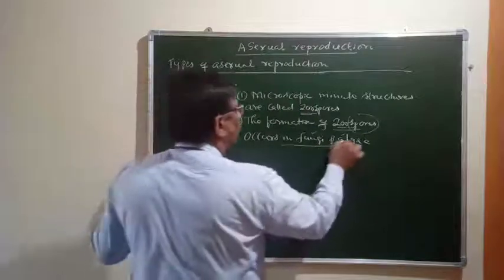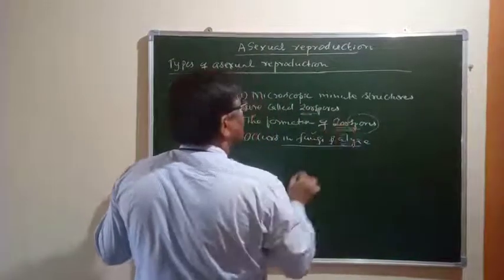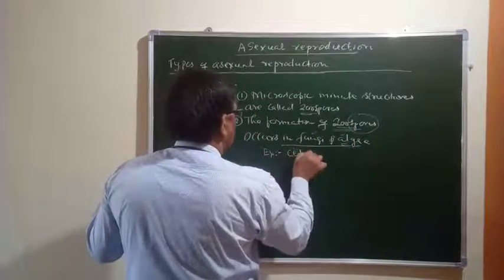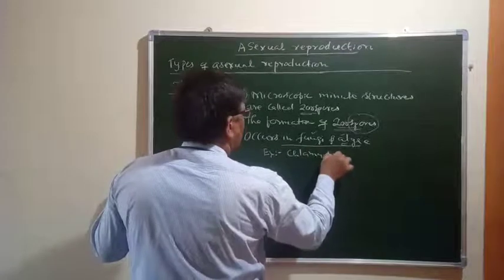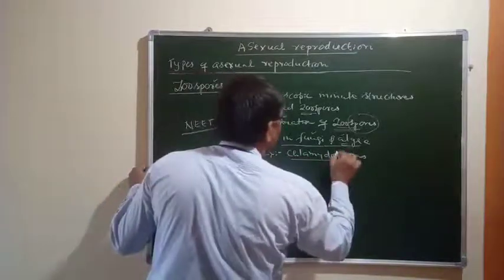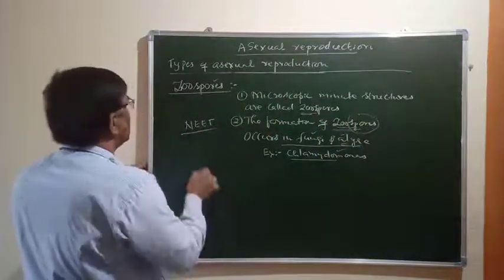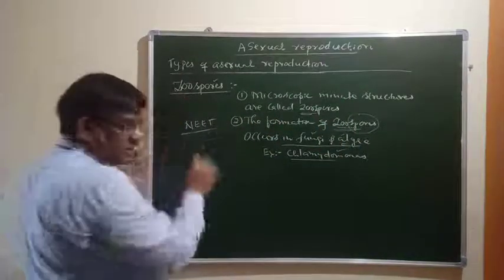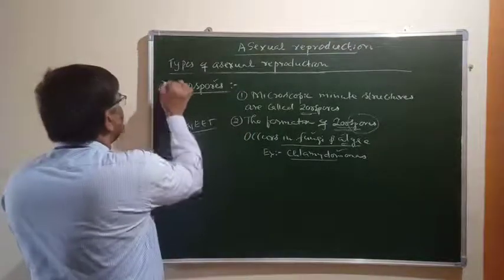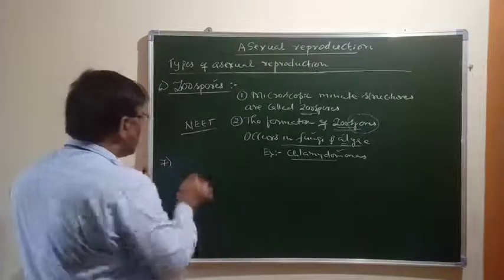Example for algae also, again you should know which algae can produce zoospores, that is Chlamydomonas. Chlamydomonas is an algae where this zoospore formation takes place. And after this, the next method of asexual reproduction is conidia.